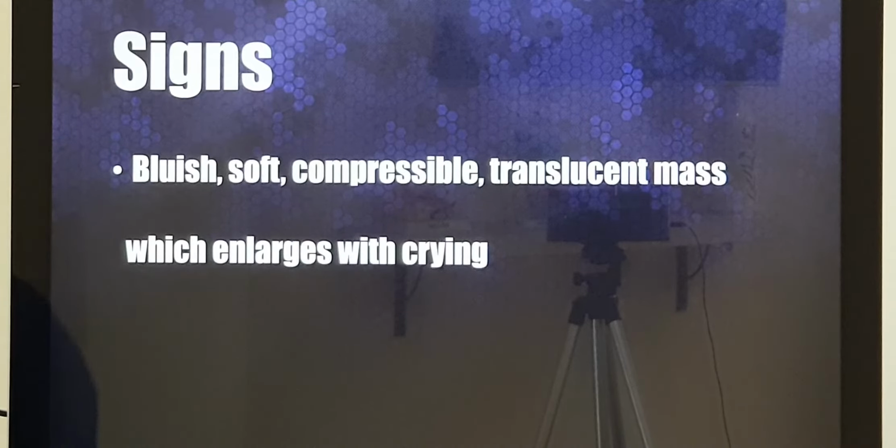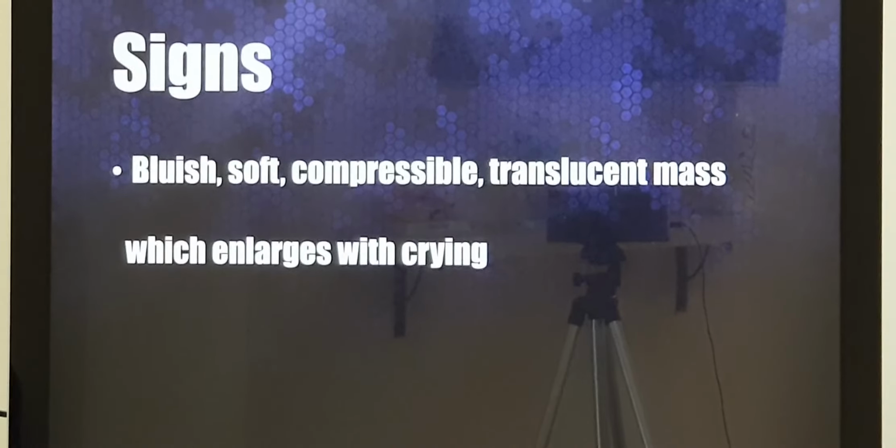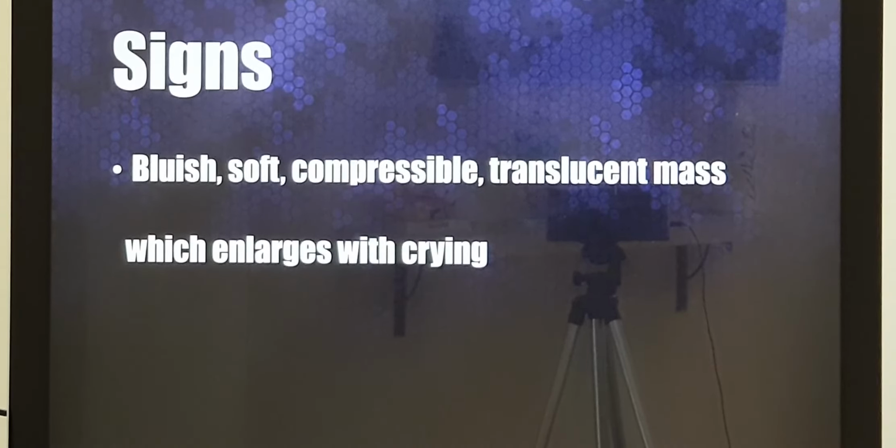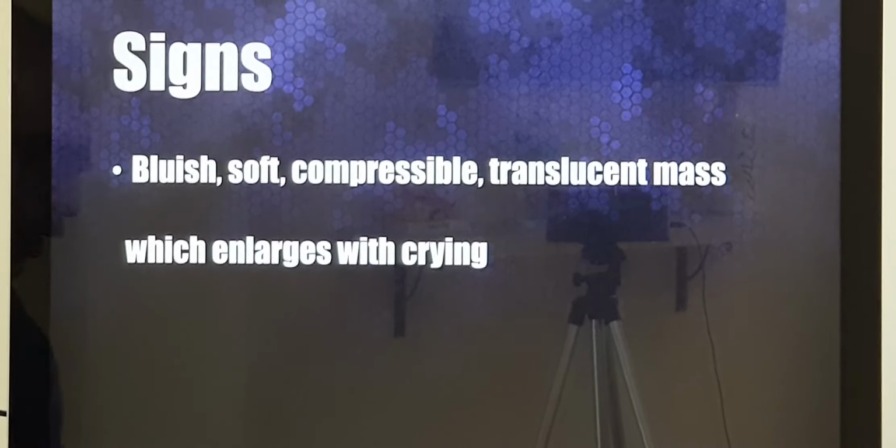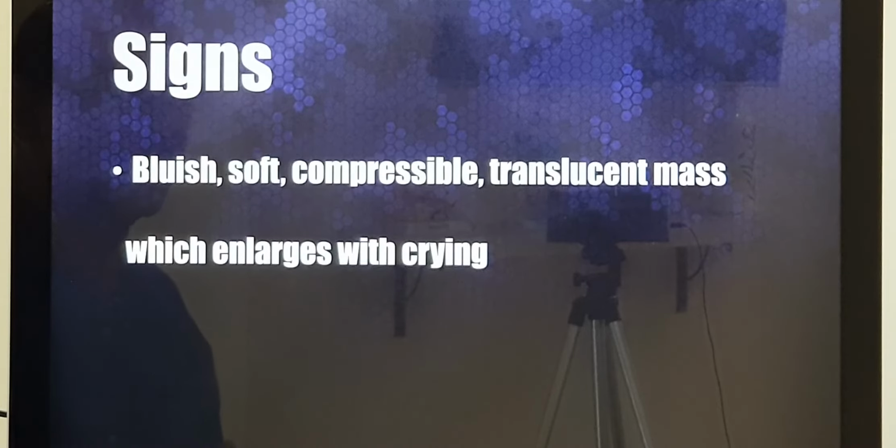When we do an endoscopy, we can see a bluish soft polyp. I will not call it a mass, but a polyp, and this polyp can be seen enlarging in size when the child cries. Why? Because this polyp is nothing but a herniation of the brain content. So, it has direct contact with the brain tissue. So, whenever the child cries, it will become bigger in size.